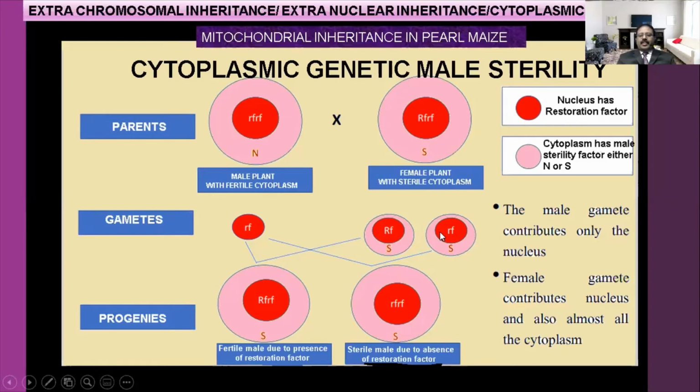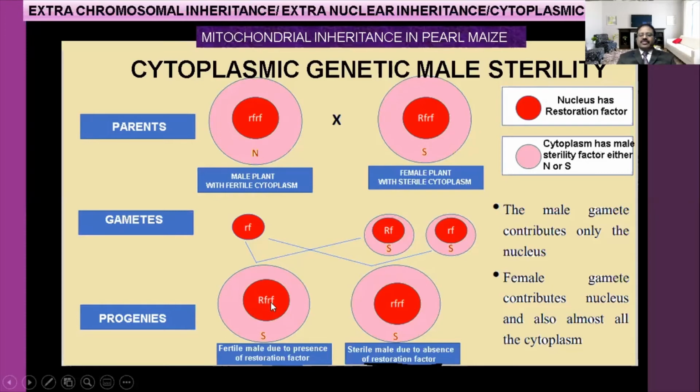Do you understand? So when these gametes are fused together, what will occur? The F1 generation is formed. Here small f joined with capital R, small f. So what happened? Capital R, small f comes. But for understanding purposes we put it like this: capital R, small f. That is the restoration factor.